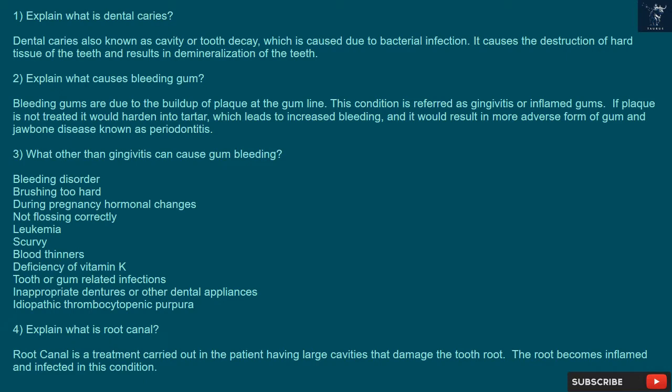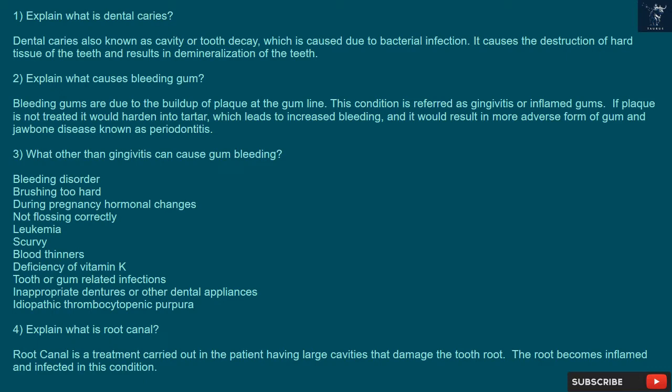2. Explain what causes bleeding gum. Bleeding gums are due to the buildup of plaque at the gum line. This condition is referred to as gingivitis or inflamed gums. If plaque is not treated, it would harden into tartar, which leads to increased bleeding, and it would result in a more adverse form of gum and jawbone disease known as periodontitis.